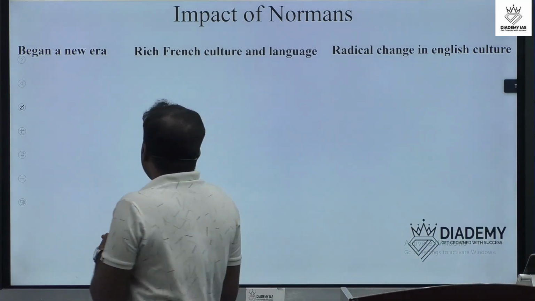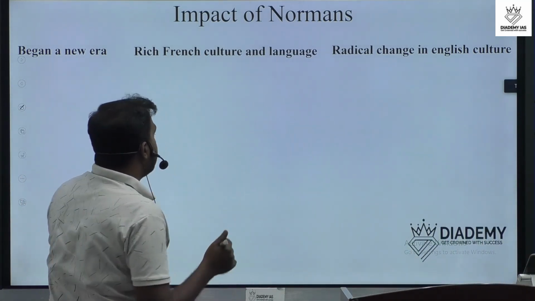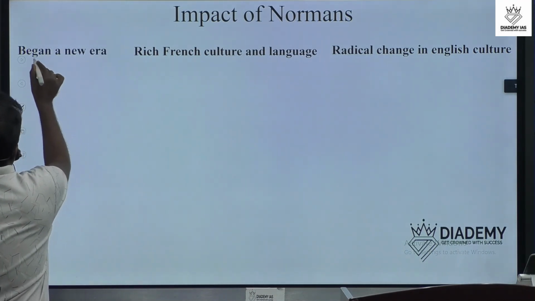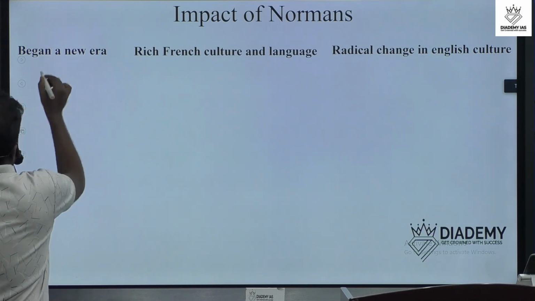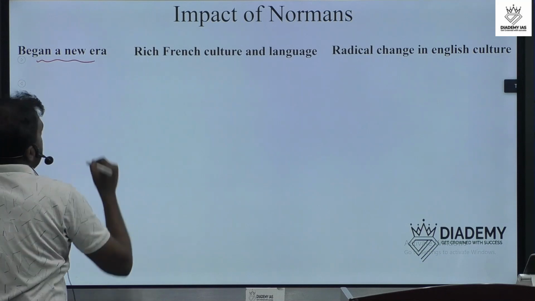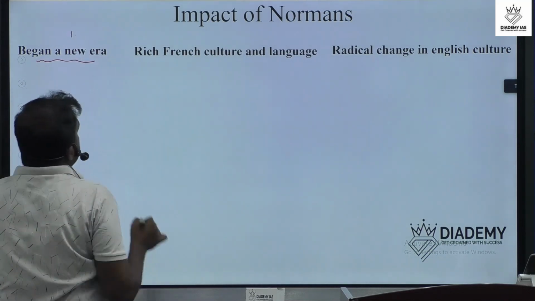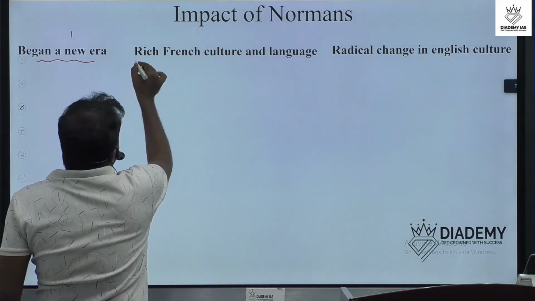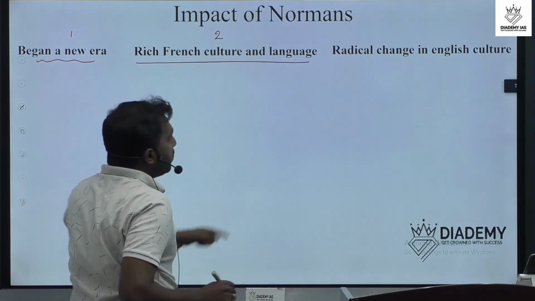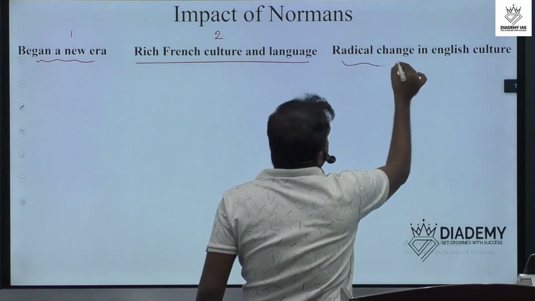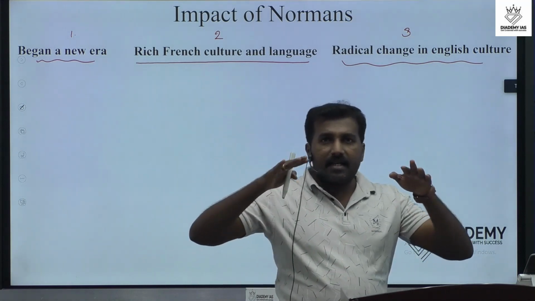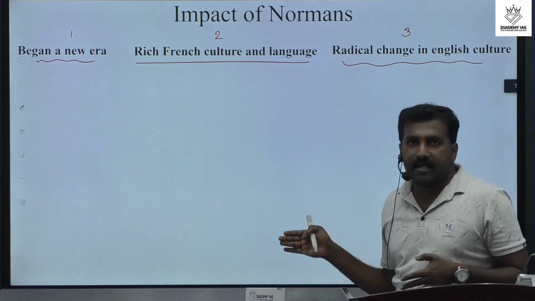We can mainly classify it into three layers. First is that it began a new era; this period is considered a new era. The second impact is rich French culture and language. And the third impact is radical change in English literature and culture. We can discuss these in detail.